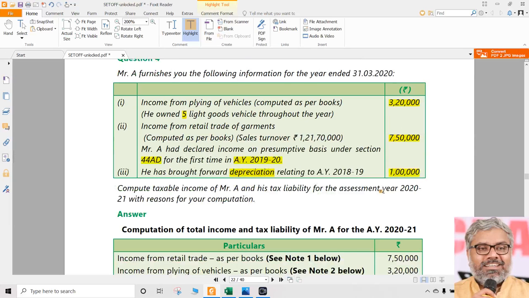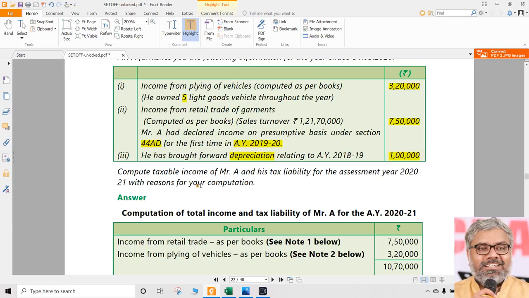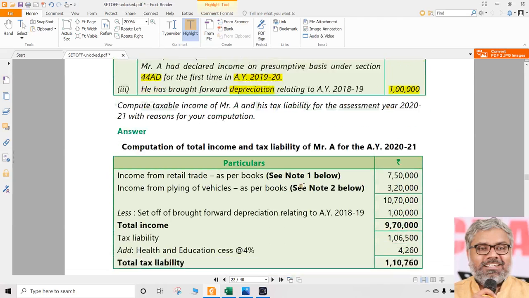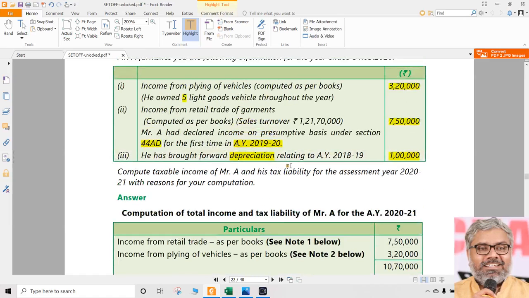That's all. So which one is better for him? You have to just calculate and show. Compute the taxable income of Mr. A and tax liability with reasons for your computation. So let us take as per books first, and then we can go to presumptive taxation. As per books, what is that? Whatever is given as it is.